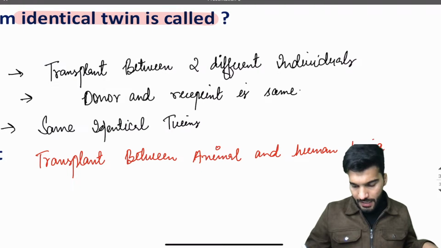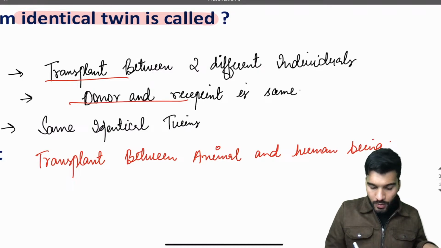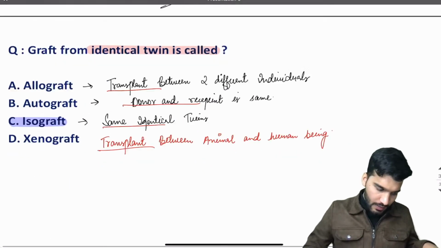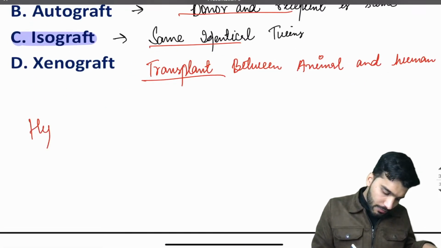Transplant between animal and human being. Is that clear? Now this is about organ transplant. If we talk about graft rejection, we have hyperacute.